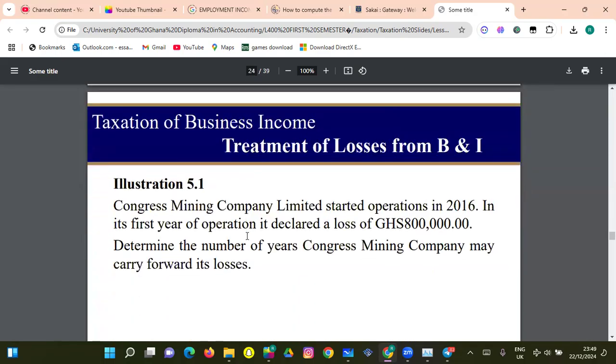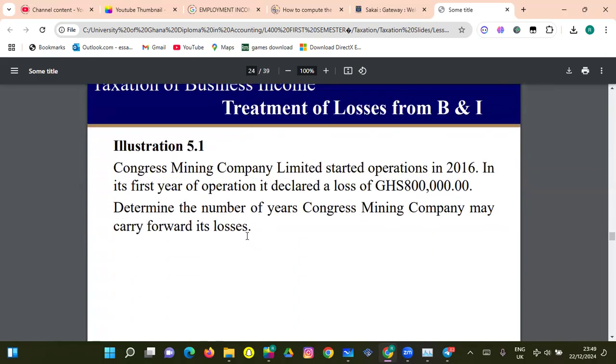So let's look at this. Congress Mining Company Limited started operating in 2016. In the first year of operating, it declared a loss of 800,000. Name the number of years. So this is a priority sector. Even if it were not a priority sector, you can carry it for the next 5 years.